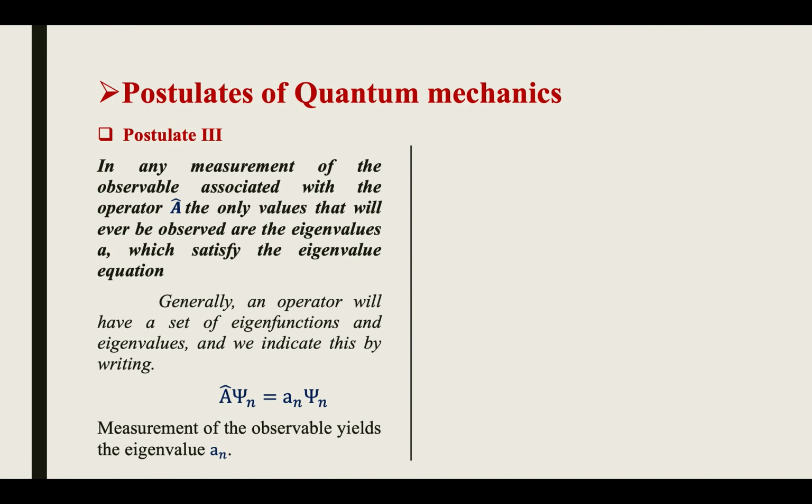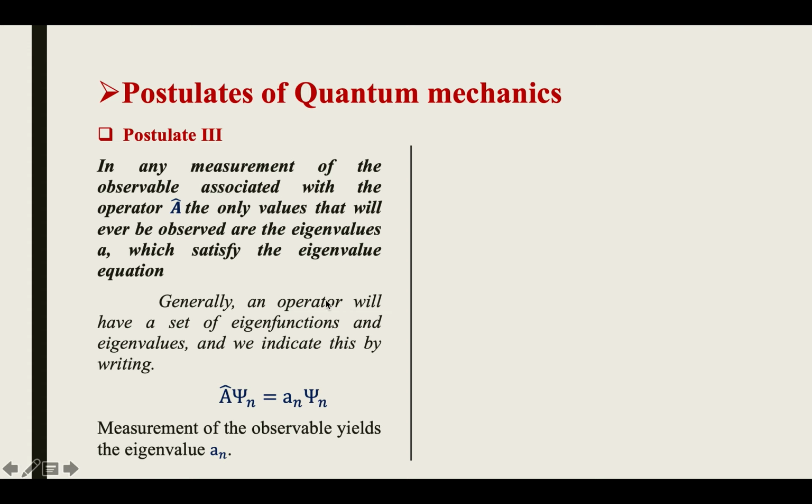Now we are going to see postulate 3. In any measurement of the observable associated with operator A cap, the only values that will ever be observed are the eigenvalues a. A is the observable that you have to measure on any psi function. So whatever the yield we get, that is the eigenvalue a, which satisfies the eigen equation.